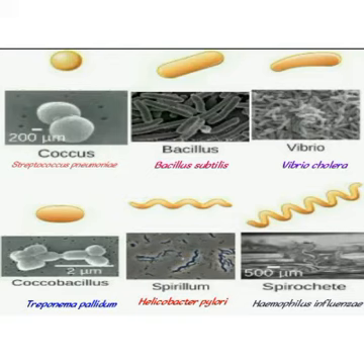Here's a slide that shows the various types of bacteria based on their shapes. The coccus, which are spherical in shape, an example is Streptococcus pneumoniae. That's an organism that causes pneumonia. Based on rod-like shape, that's bacillus, there is the Bacillus subtilis. And based on comma shape, that's the vibrio, there is Vibrio cholerae. That's an organism that causes cholera. Then there's the coccobacillus, that's a combination of coccus, spherical, and bacillus, rod-like shape, together. We have Treponema pallidum, an organism that causes syphilis.